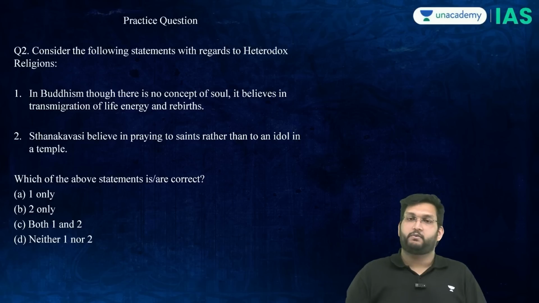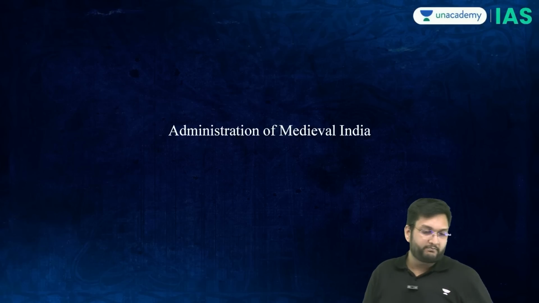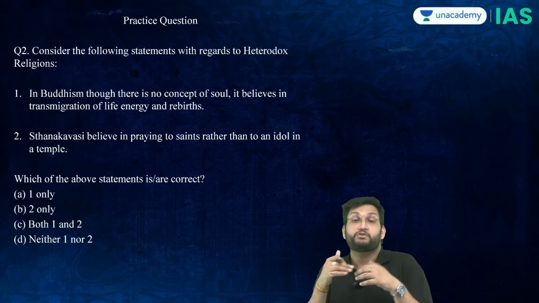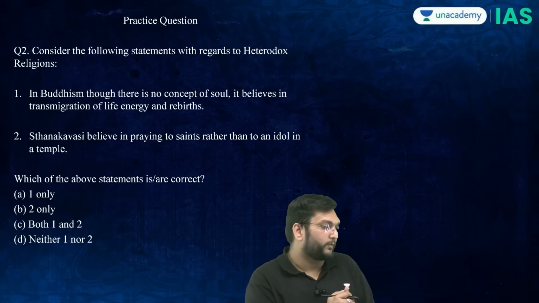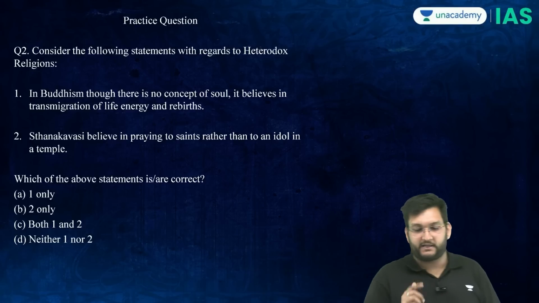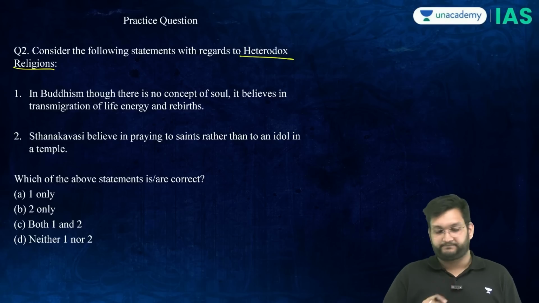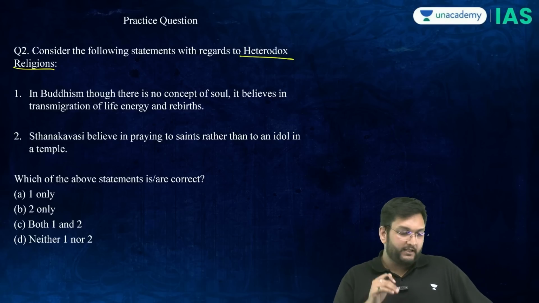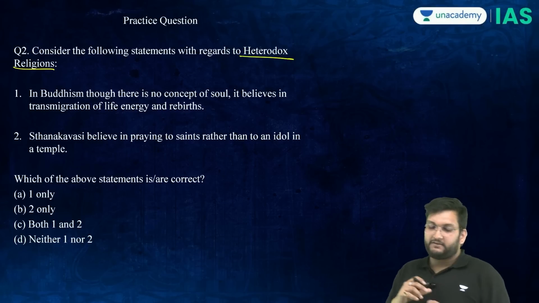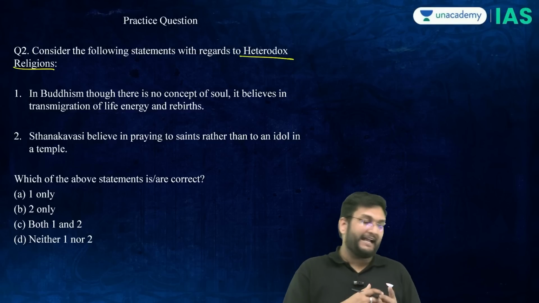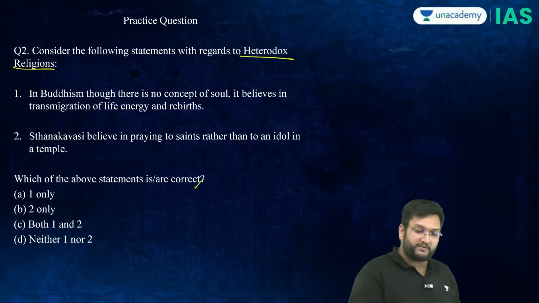Now let's look at the question. 2 questions I have for you. One based on the concept of 2 statements rather, one based on Buddhism and Jainism together. So consider the following statements with regards to heterodox religions. In Buddhism, though there is no concept of soul, it believes in transmigration of life energy and rebirths. Sthanakvasis believe in praying to saints rather than the idols in a temple. Which of the statements are correct?